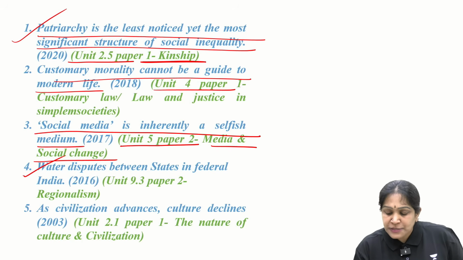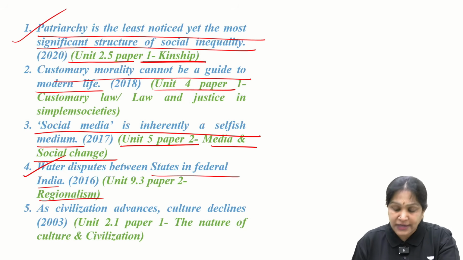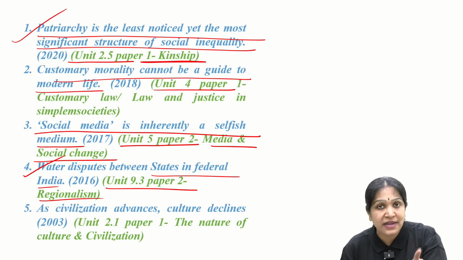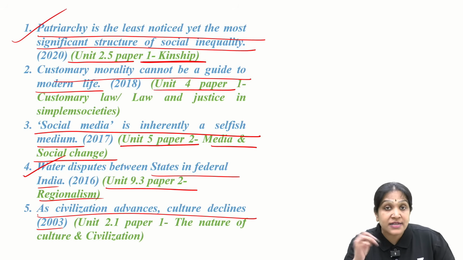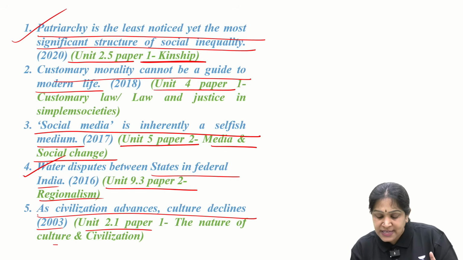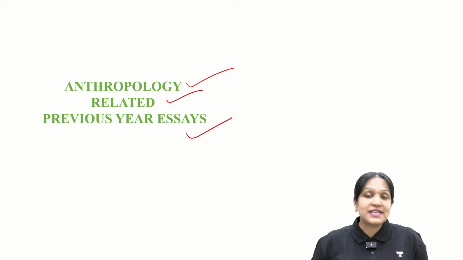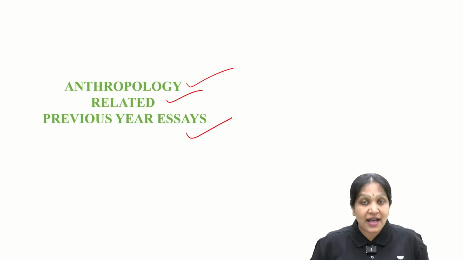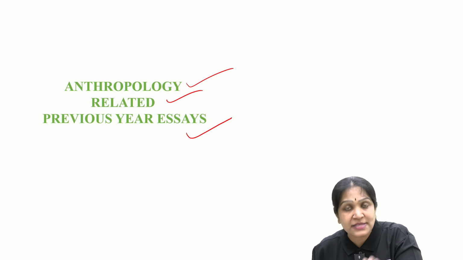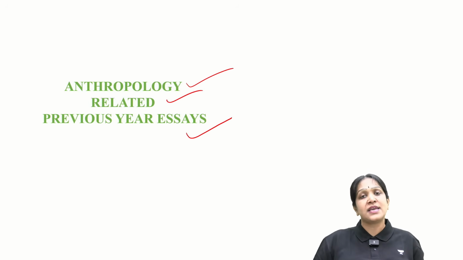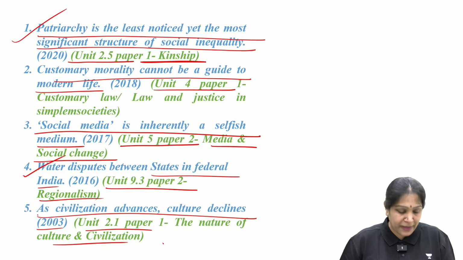Water disputes between states in federal India. We have regionalism, river water disputes, 9.3 paper 2. As civilization advances, culture declines: culture and civilization, 2.1 paper 1. So this is evidence based analysis. Are essays related to the anthropology syllabus appearing in the UPSC exam? Very much. These are all examples from the recent papers.